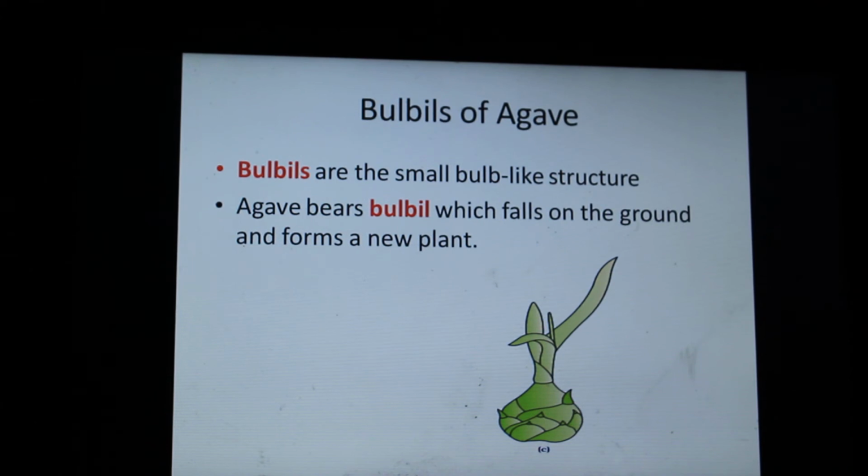Bulbils of agave. Bulbils are small bulb-like structures. It's a bulb-like structure of the agave plant. So these bulbils are borne by the agave plant. They fall on the ground and they form a new plant.